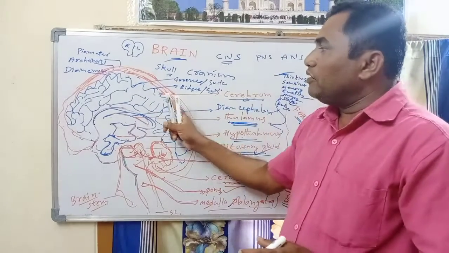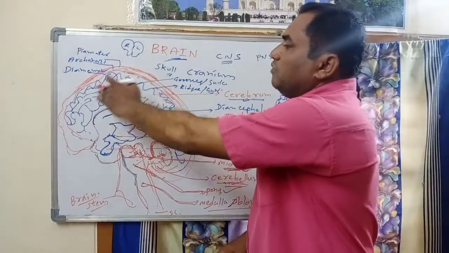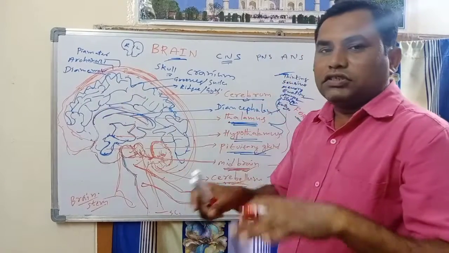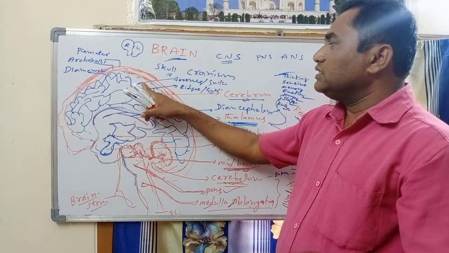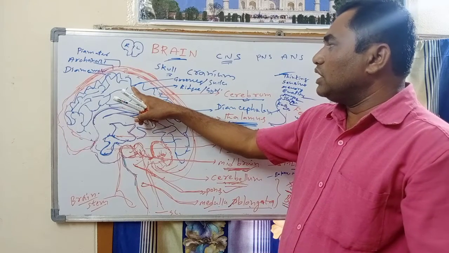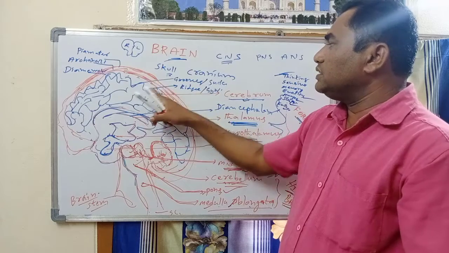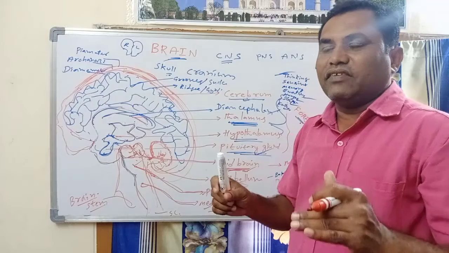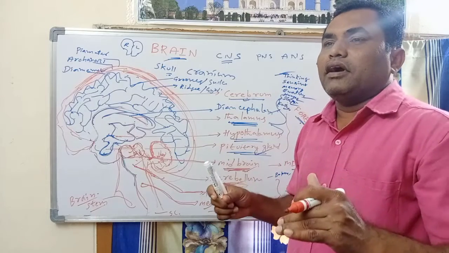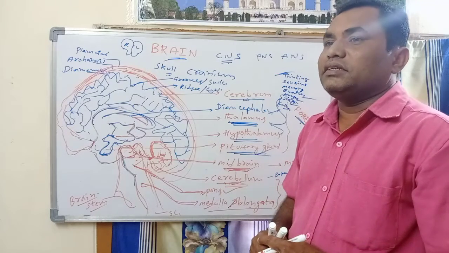the cerebrum. The surface of the cerebrum has folds, meaning grooves and ridges. The grooves are called sulci and the ridges are called gyri. Because of the increased surface, more neurons can be accommodated.